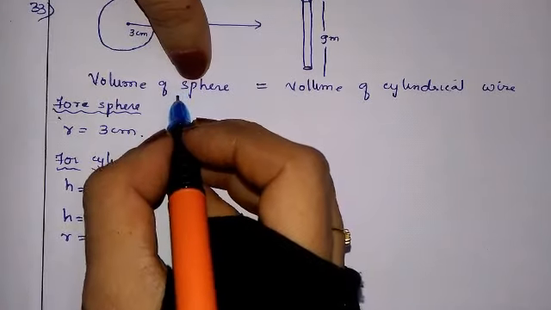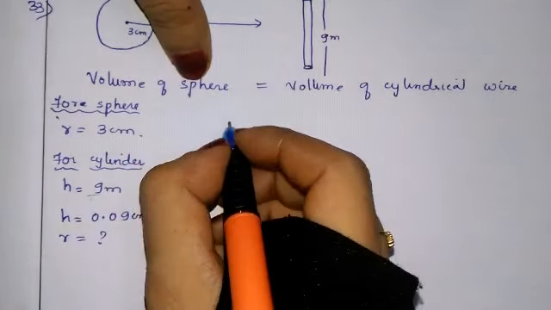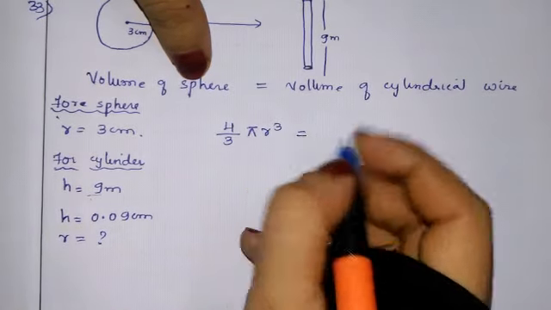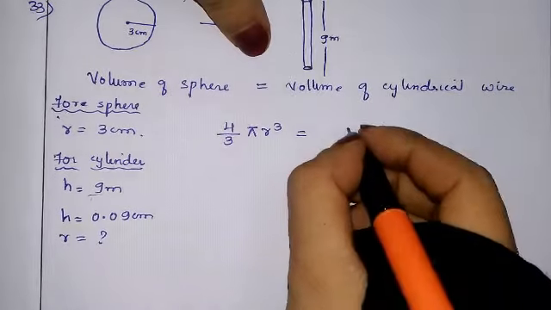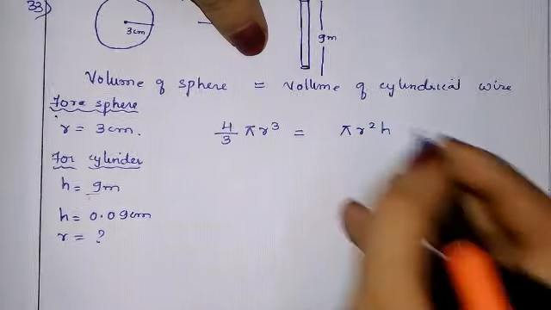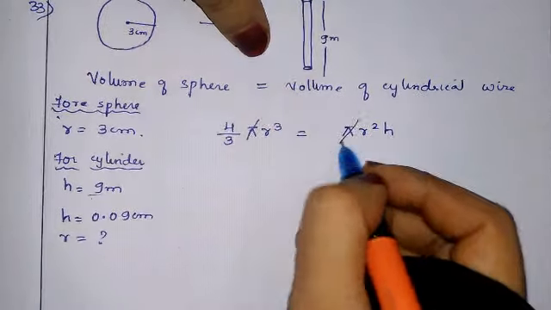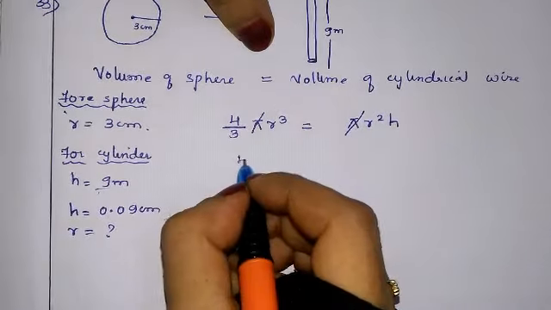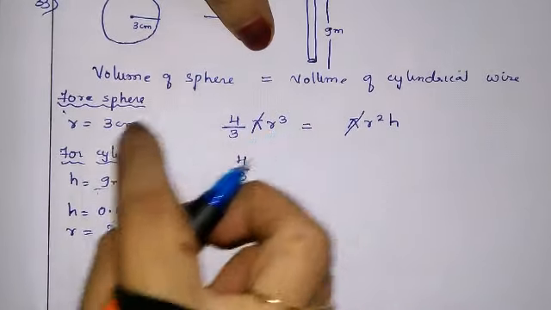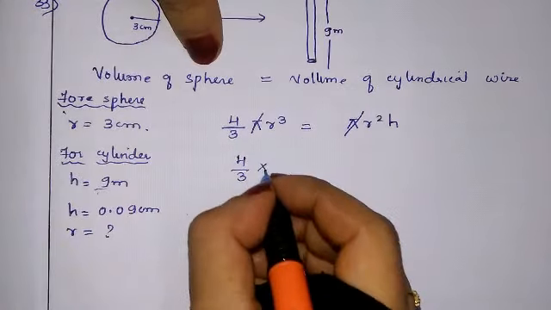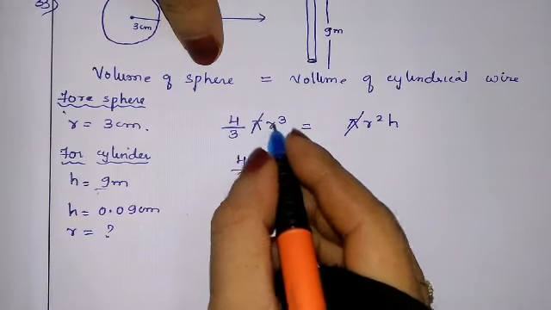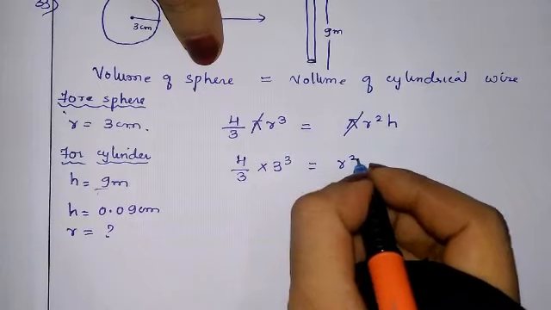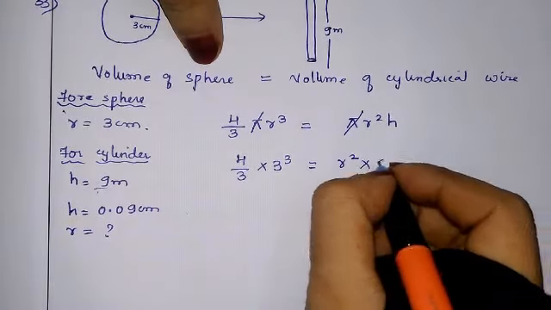Let us substitute here. Volume of sphere formula is 4 by 3 pi r cube is equal to volume of cylinder formula, pi r square h. Only pi gets cancelled because radius is different. 4 by 3 will keep as it is. Sphere value is 3 cube, radius is 3. 3 cube is equal to r square we don't know, H is 0.09.